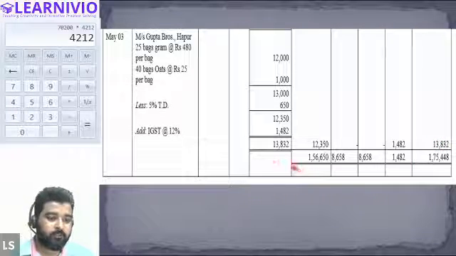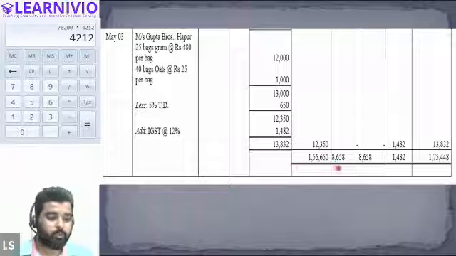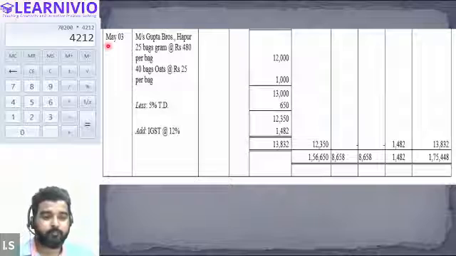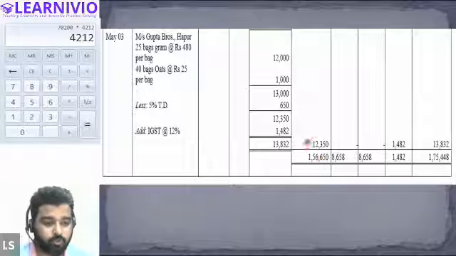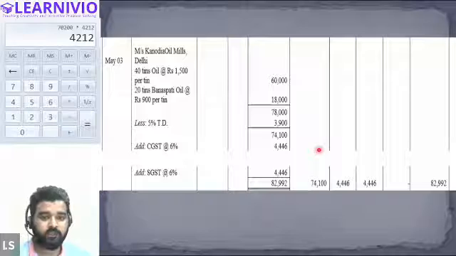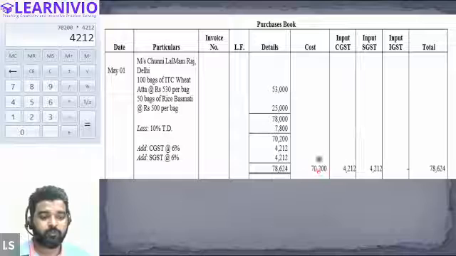Now we will have to calculate the total value of all the transactions that have taken place in the month of May. So the total cost of goods we have purchased: 12,350 on May 3rd, then on May 3rd again 74,100, then on May 1st we have bought 70,200, right?